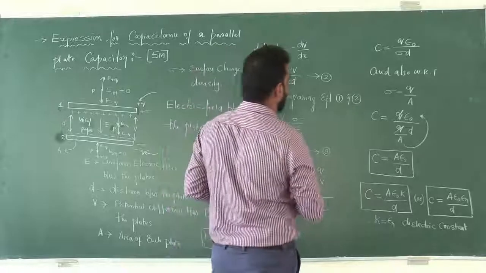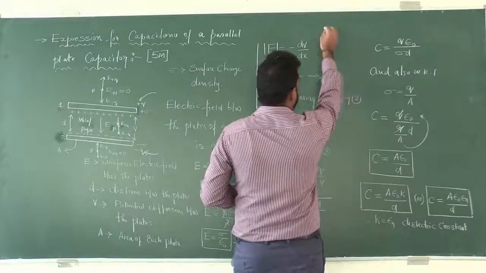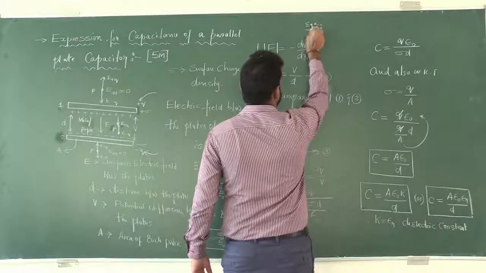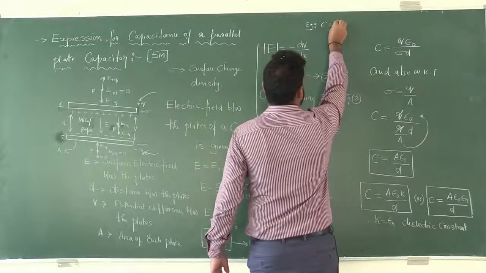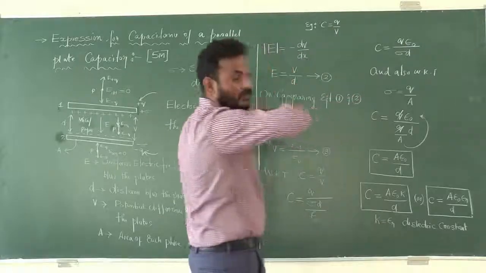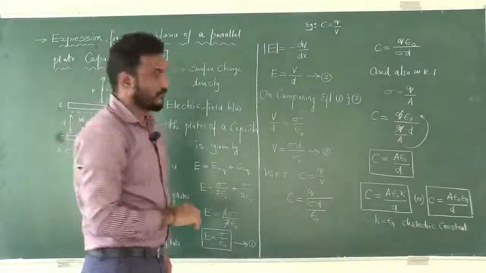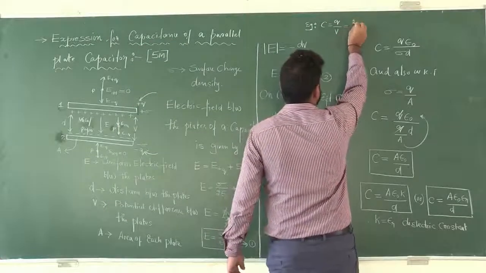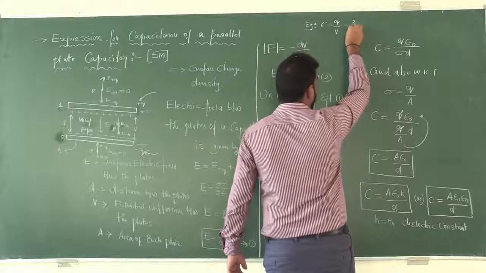We have the relation C is equal to Q by V. We know that V is directly proportional to Q. Suppose Q is 2, then potential is 1.